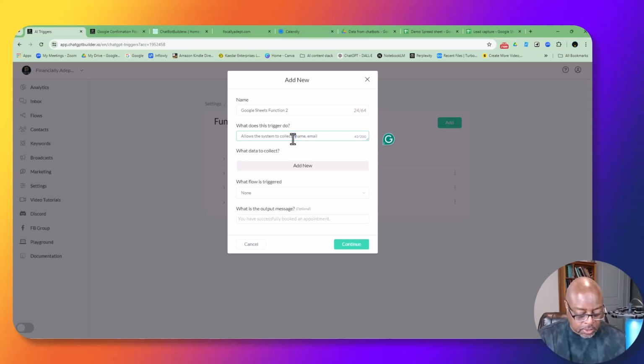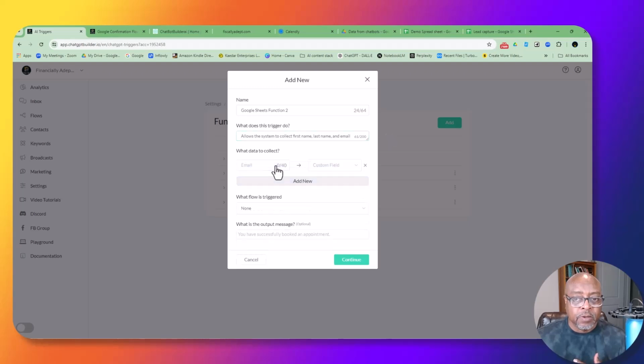So first name, last name, and email. That's what it's going to do. I'm telling the AI now what I want it to be able to do, what this trigger can do. Now it asks, what data will it collect? This is where I tell the AI what data I want it to collect. So I'm creating the custom field now.